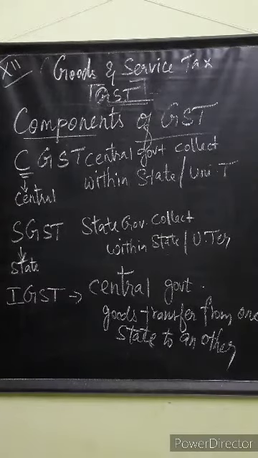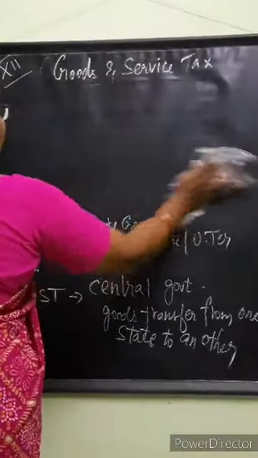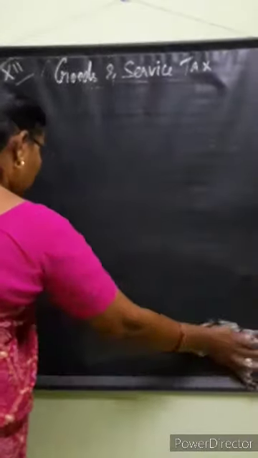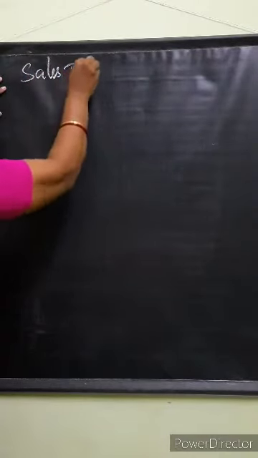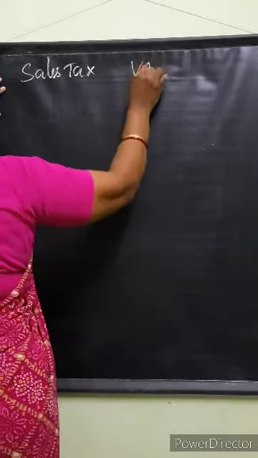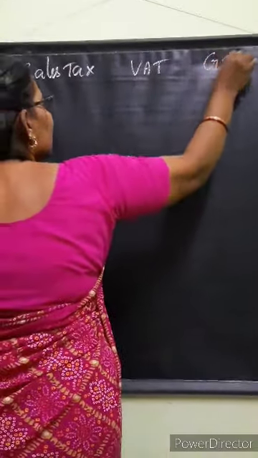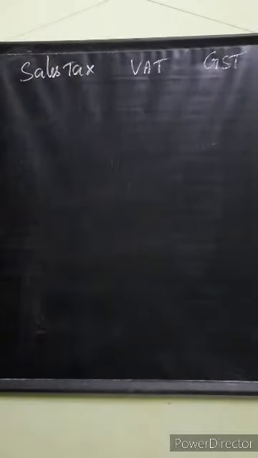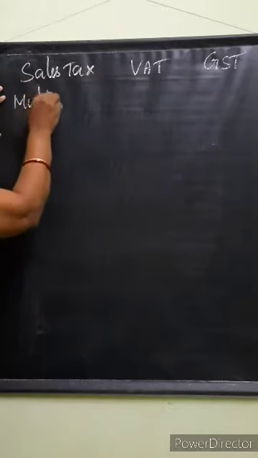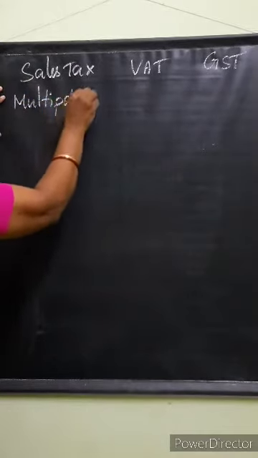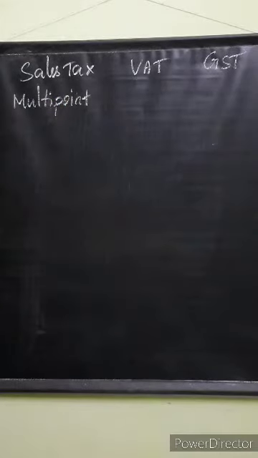Then, what is sales tax, VAT and GST? Value added tax also we have studied, isn't it? VAT. So, what is the meaning for VAT, sales tax and GST? Sales tax is multi-point with cascading effect.